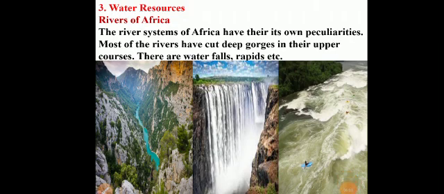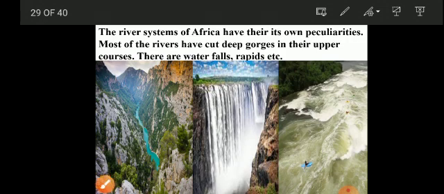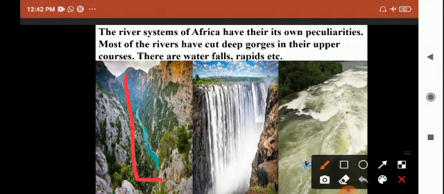Africa has four mighty rivers. They are very important. The river systems of Africa have their own peculiarities. Peculiarities means specialities. Most of the rivers cut into gorges. Gorges means a narrow land between two big mountains, where the river flows in between the two big mountains.